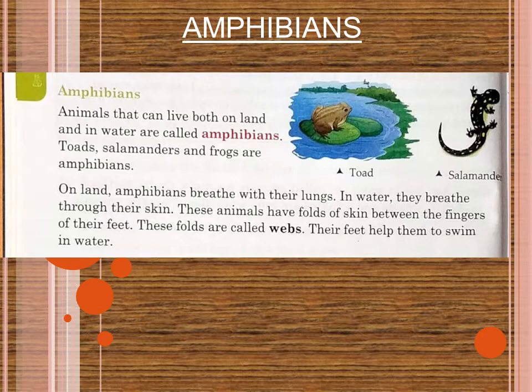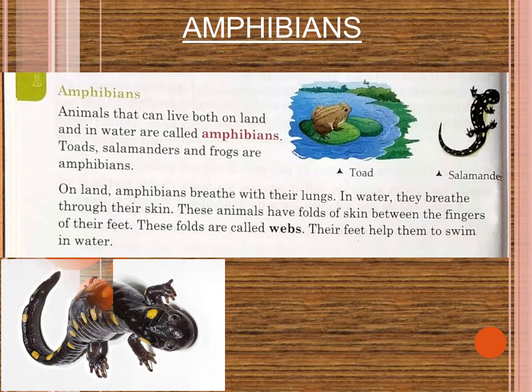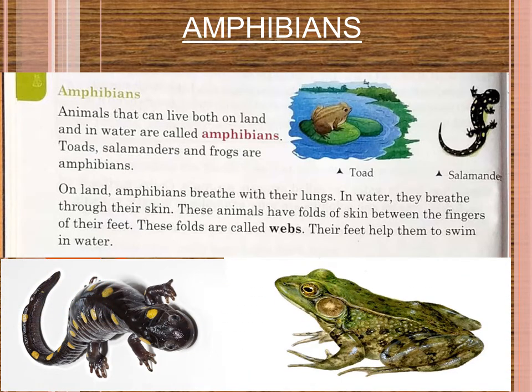And one more feature is there. These animals have folds of skin between the fingers of their feet. These folds are called webs. You will learn the definition. What is web? Okay. And this type of feet helps them to swim inside the water. So that's all about aquatic animals.